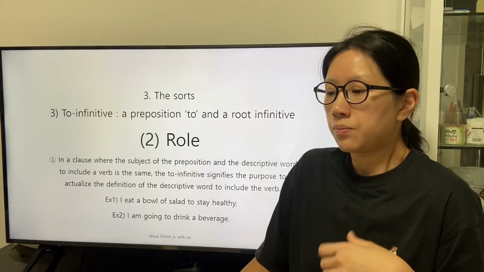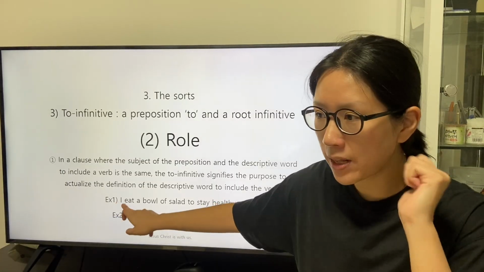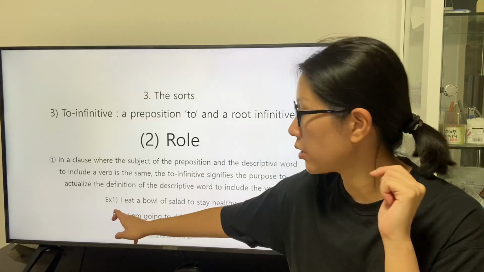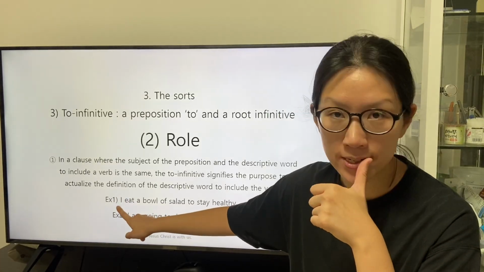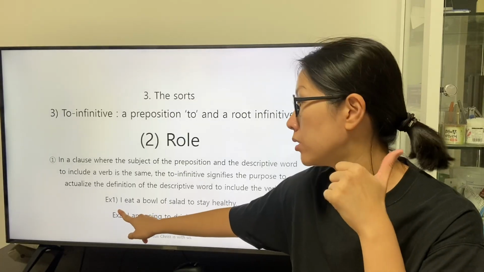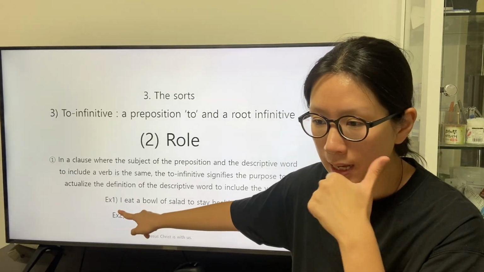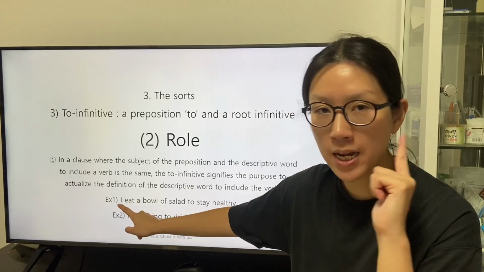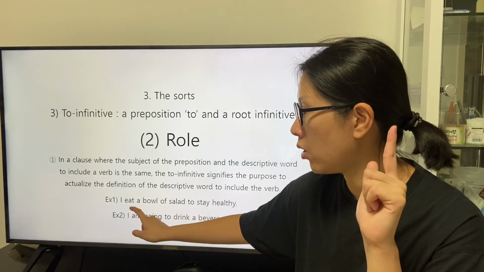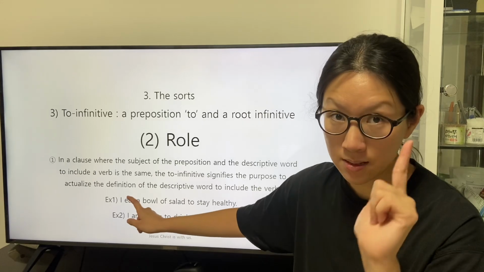So the speaker who actualizes, the speaker who exists at first, because the speaker is indicated by the personal pronoun I. The speaker as the subject is described by the definition of the transitive verb eat.